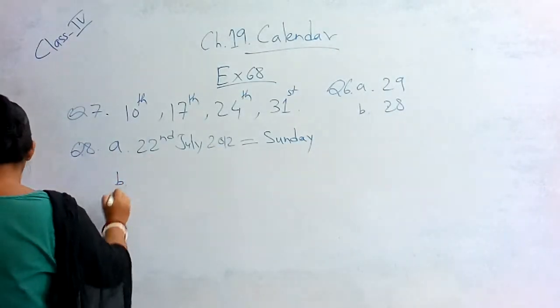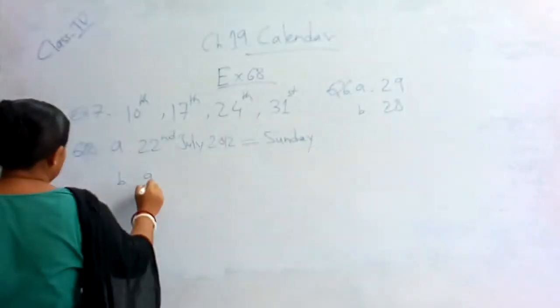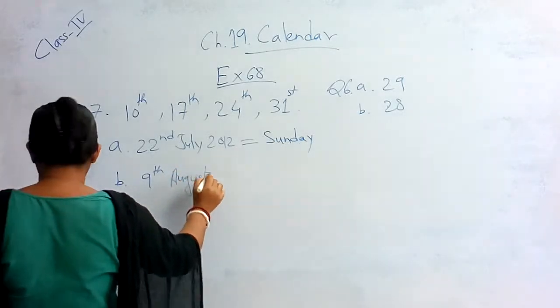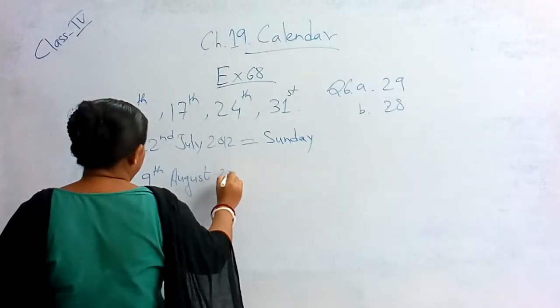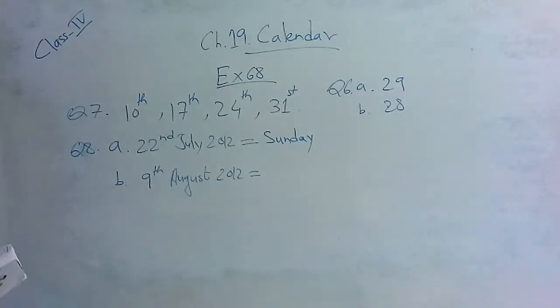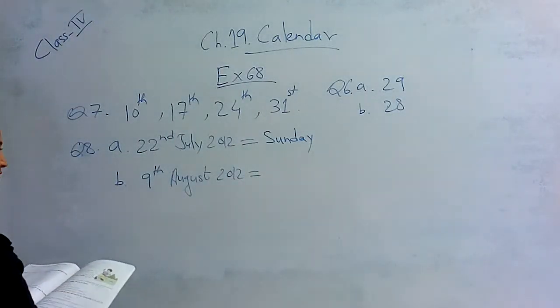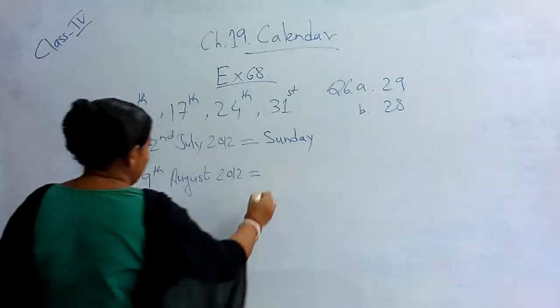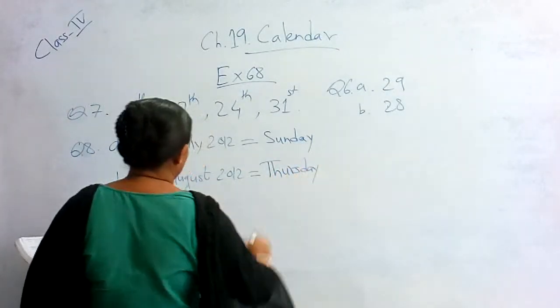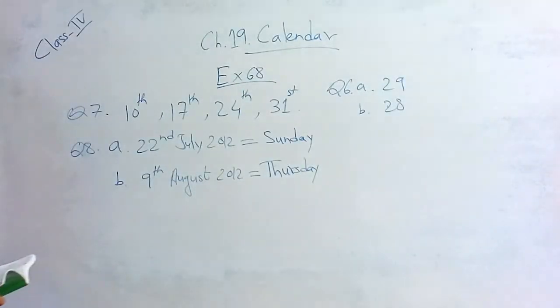Then part B, 9th August 2012. Again you will start counting. When you count after 22, then 23, 24, like this you will count. Then you will get that 9th August will be Thursday. 9th August will be Thursday.